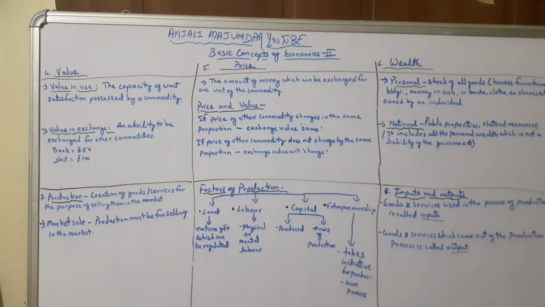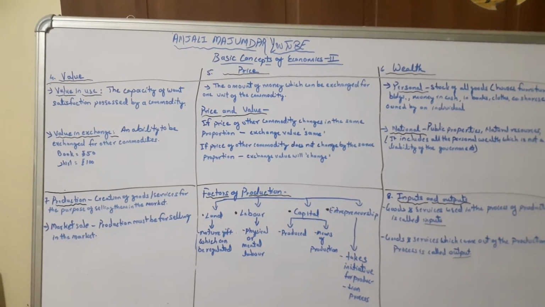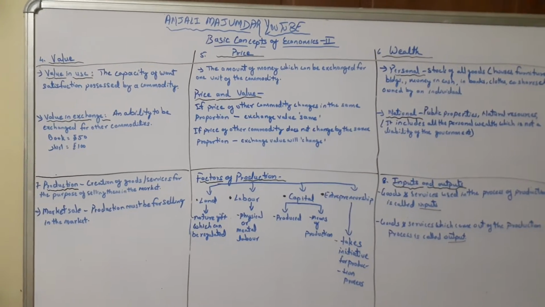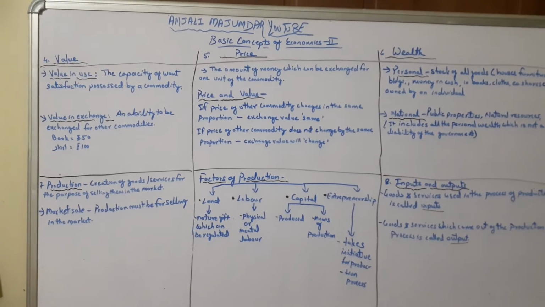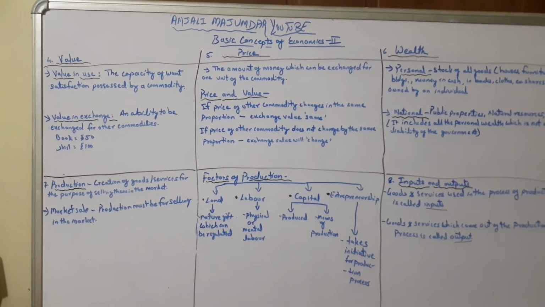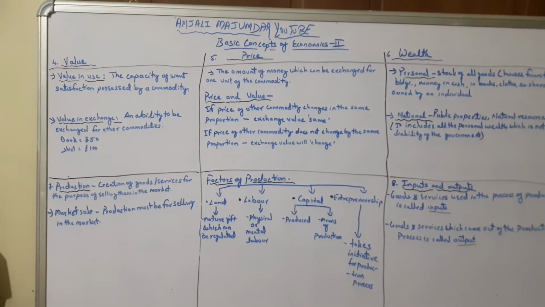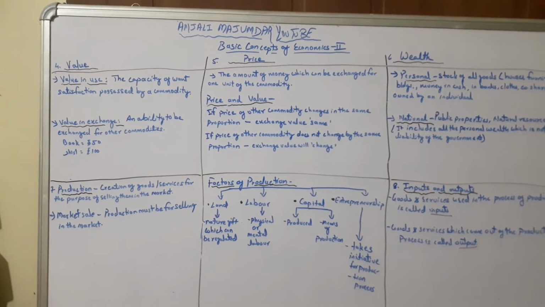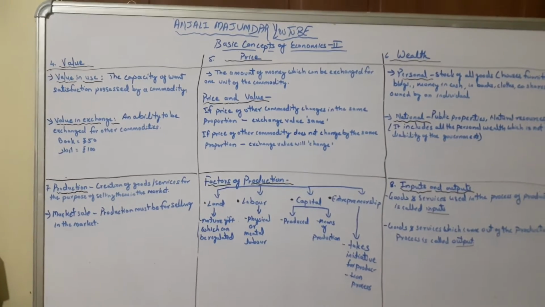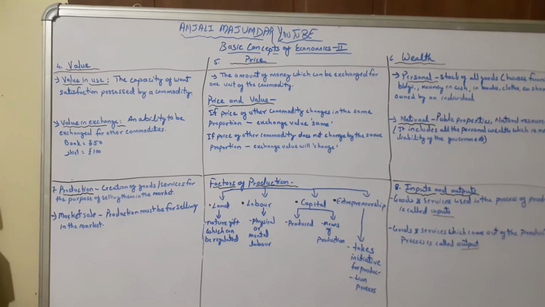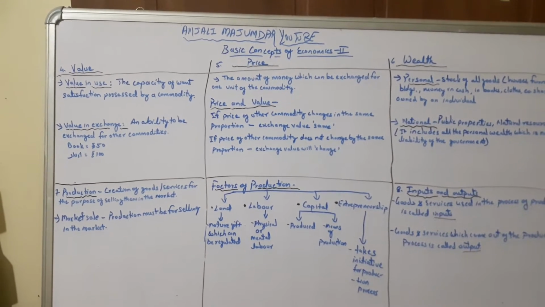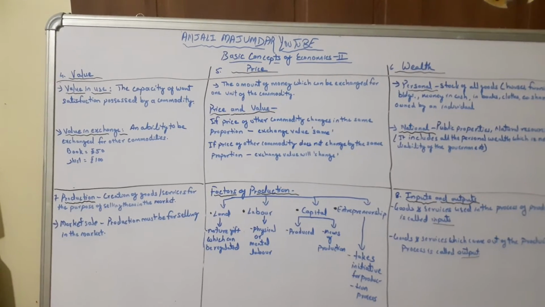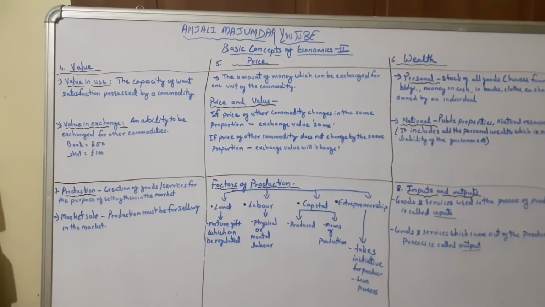Another way, our second sense in economics for the value is value in exchange. Here, an ability to be exchanged for other commodities. See, I have given an example. Say a book is costing 50 rupees, whereas a shirt is costing 100 rupees. So, value in exchange means for getting one shirt, I can exchange my two books because one shirt is costing 100 whereas one book is costing 50 rupees. So to get one shirt, I must exchange my two books. So value in exchange means when you exchange a commodity for another commodity. This is value in exchange.